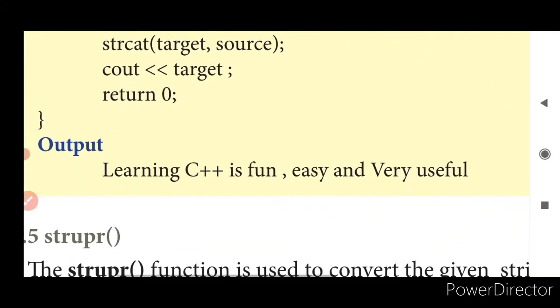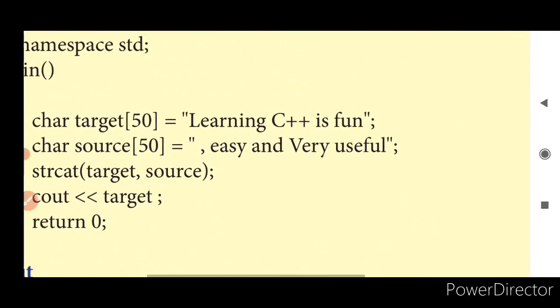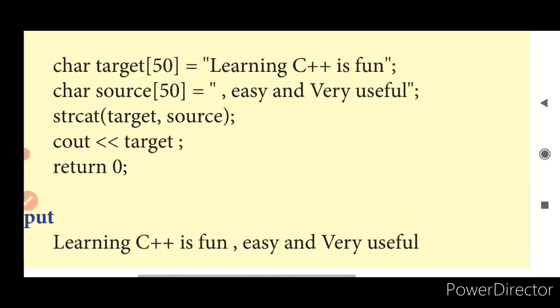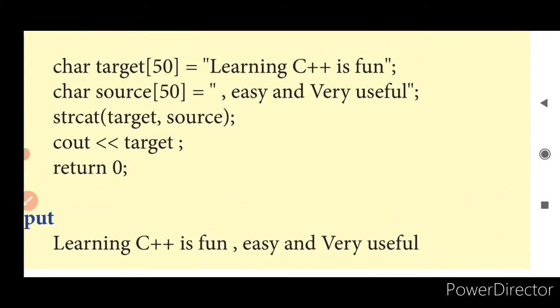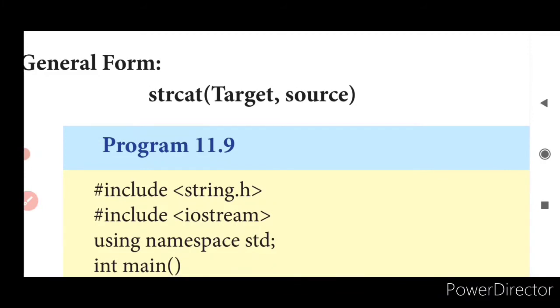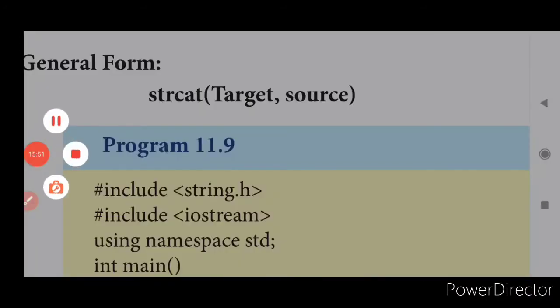See how it is actually printed. Learning C++ is fun, along with the comma, the source is added next. To the end of the target, the source is added. That is what is termed as append. Here we call it string concatenation. strcat is nothing but concatenation.